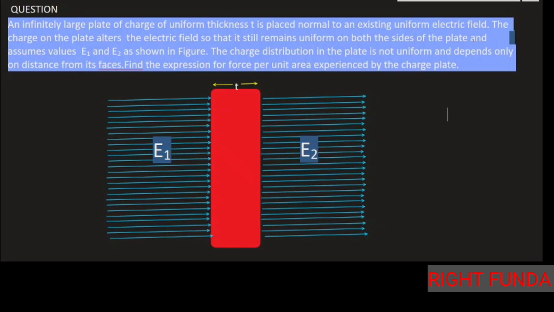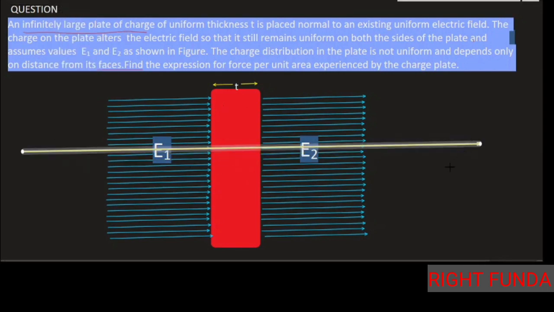What is given to us is that the first keyword is that it is an infinitely large plate of charge. Thickness is given to us, and normal to it a uniform electric field is given here. Some field is put here like this. The plate is placed in a uniform electric field, but that electric field is not known to us. And the charge on this plate alters the electric field, and the net electric field is given like this, E1 and E2.